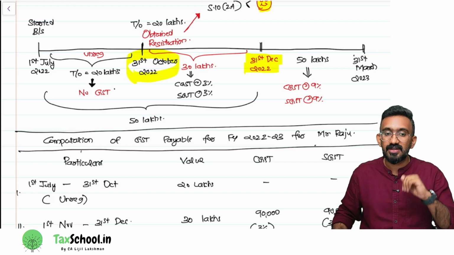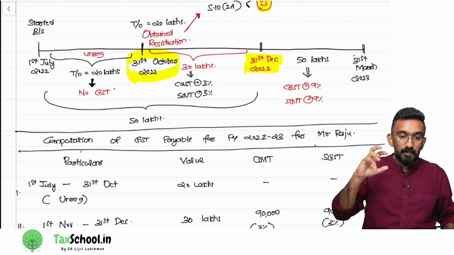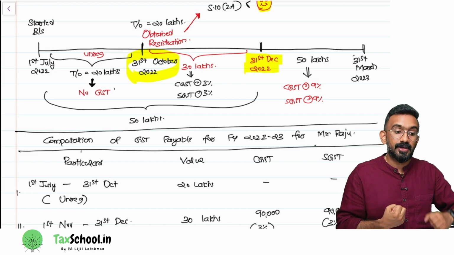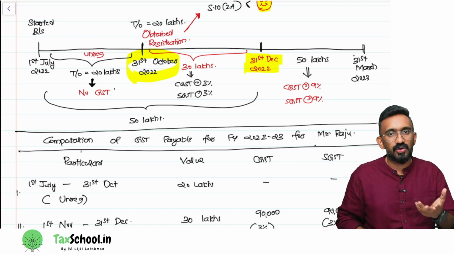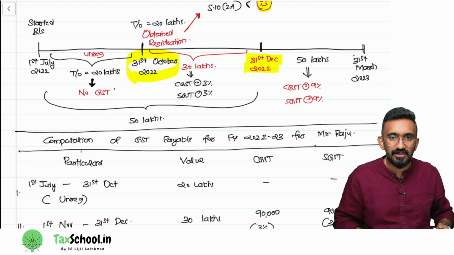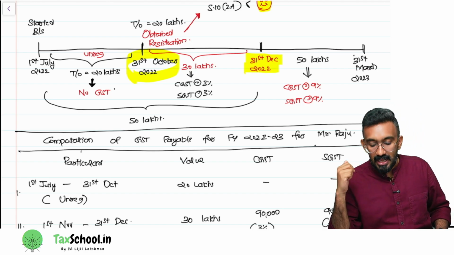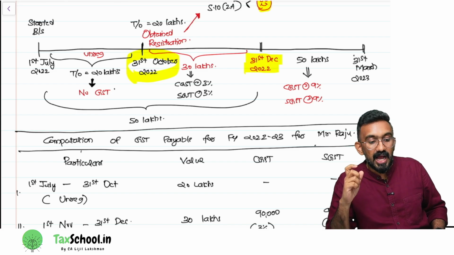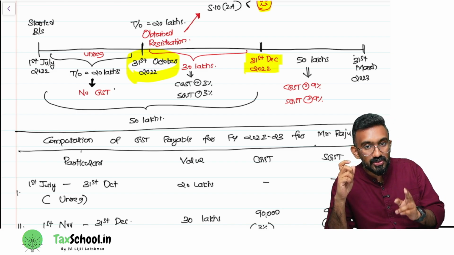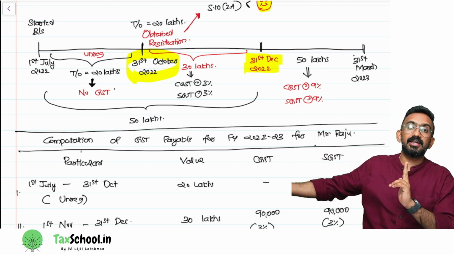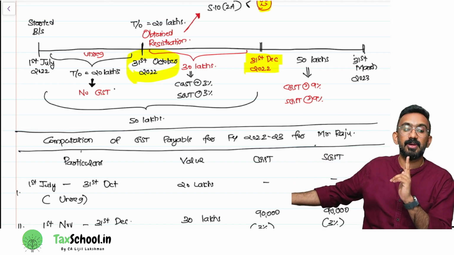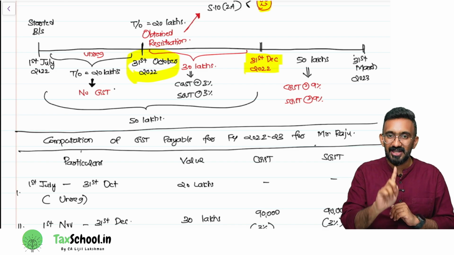Nil, because he's unregistered. Now, while he's taking registration, he opted for 10 2A, because he cannot go for the composition levy scheme as he's doing salon, a hairstyling service. But he can go for 10 2A. He went for 10 2A. Now he's asking you this question: after taking registration on 31st October, till another 50 lakh turnover, can he go for 6% GST payment? No. What is your understanding?